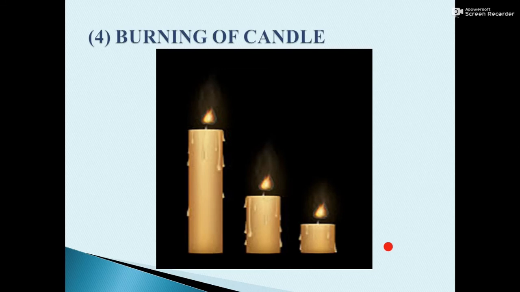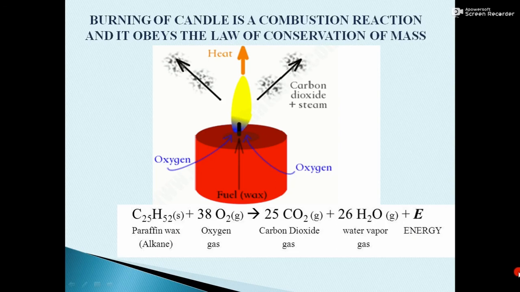Second amongst the burning examples is burning of a candle. Apparently it is quite clear that at the start the candle's mass is more and at the end the candle's mass is less, but you must know that the law of conservation of mass states that the mass of the reactant must be equal to the mass of the product, no matter what you are observing apparently, because number one, there are some gaseous products, and number two, some mass is converted into energy. So burning of a candle is a combustion reaction and it will obey the law of conservation of mass.